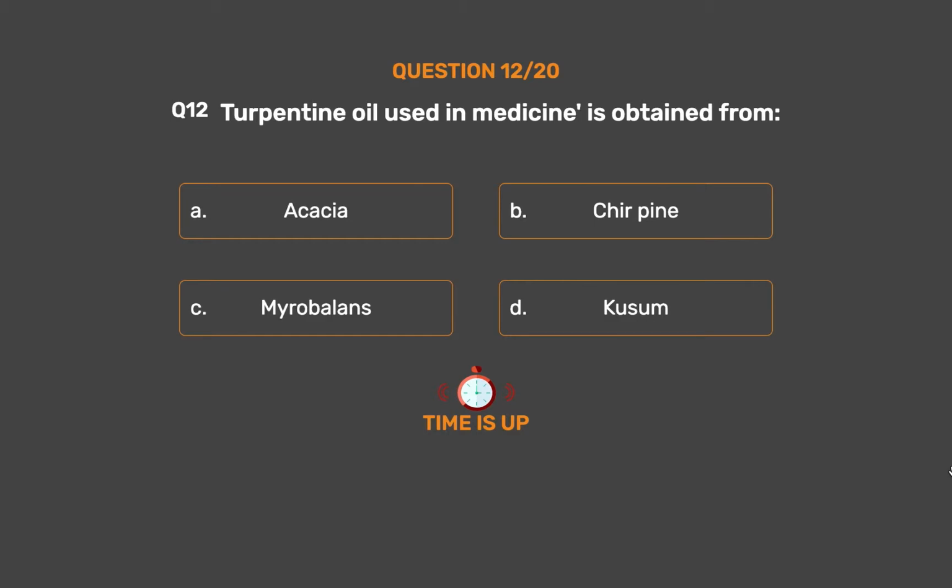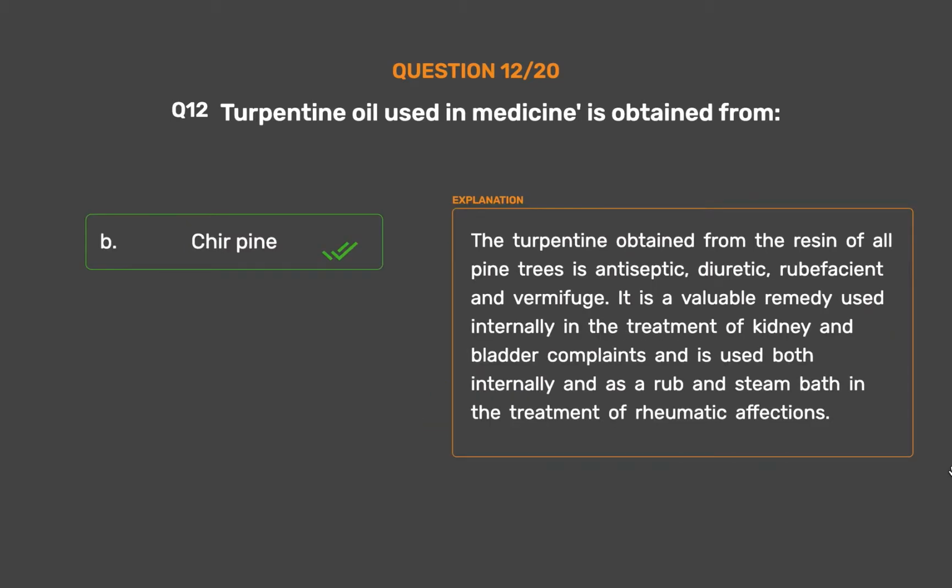The correct answer is Option B. Cheer pine. The turpentine obtained from the resin of all pine trees is antiseptic, diuretic, rubefacient and vermifuge. It is a valuable remedy used internally in the treatment of kidney and bladder complaints and is used both internally and as a rub and steam bath in the treatment of rheumatic affections.